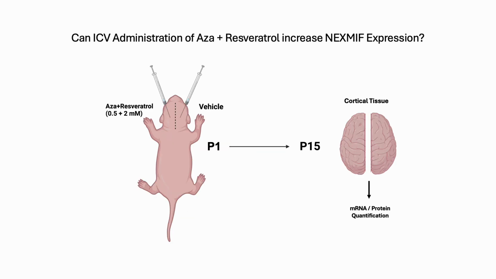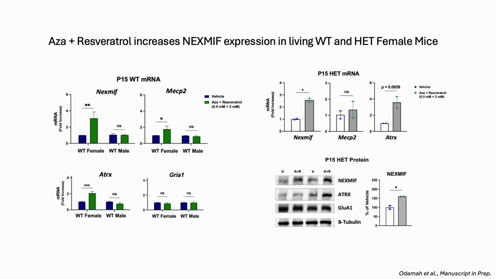And then we tested it in vivo by using a unilateral brain injection method of injecting vehicle into one side and the inhibitor into the other side at the neonatal age of P1, and then collecting the brain tissue 14 days later for mRNA and protein quantification. Indeed, we found that it was very nicely able to increase Nexmif in wild-type females and in het females at both the mRNA and protein levels, but it did have an effect on MECP2 and ATRX, indicating that it has a non-specific effect.